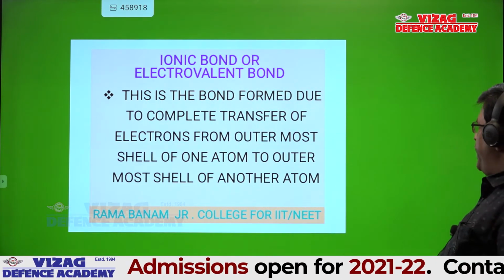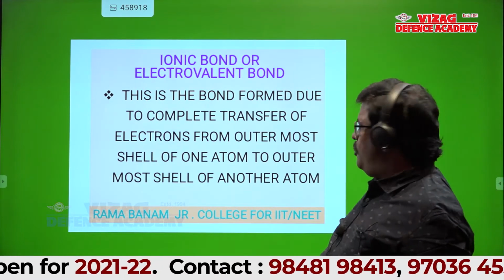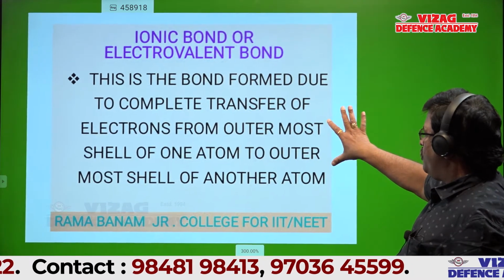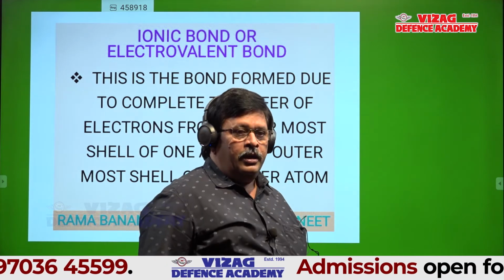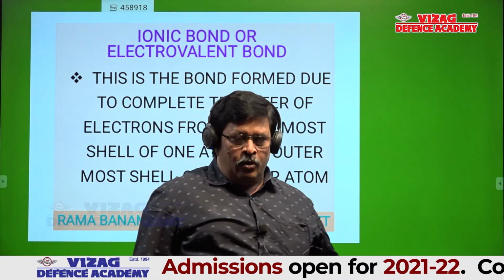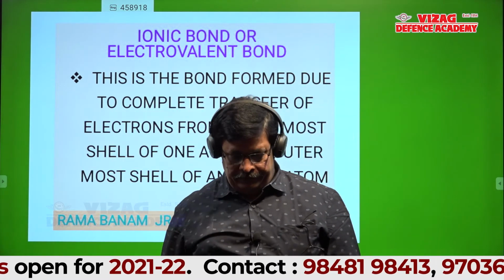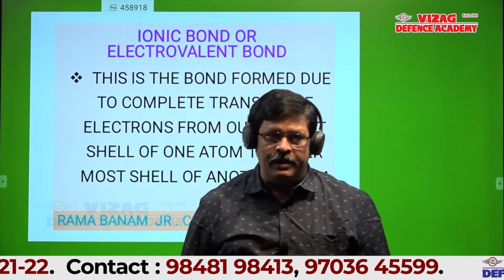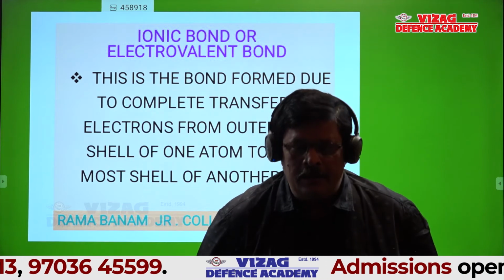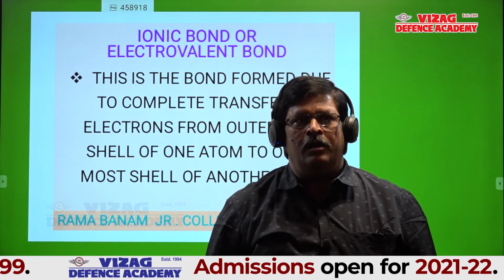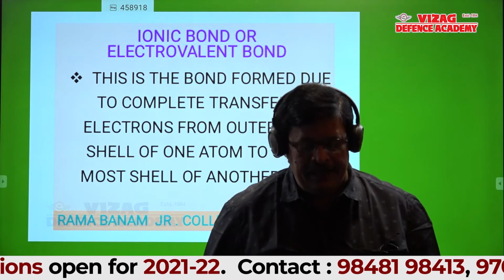Ionic bond is also defined as, this is formed due to complete transfer of electrons from outermost shell of one atom to outermost shell of another atom. Students, only the electrons in the outer shell participate in bonding. Suppose if an atom gains electron, or if an atom loses electron, it means from the outermost shell only.